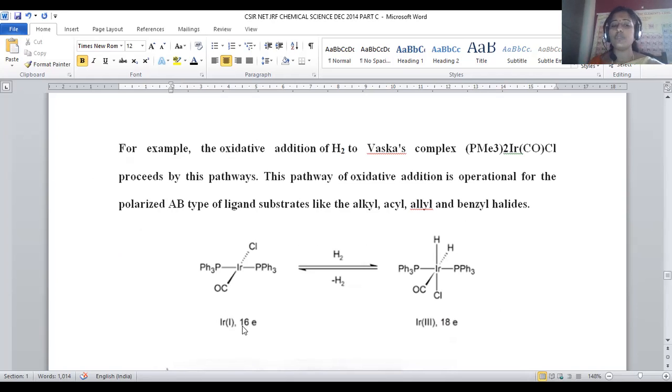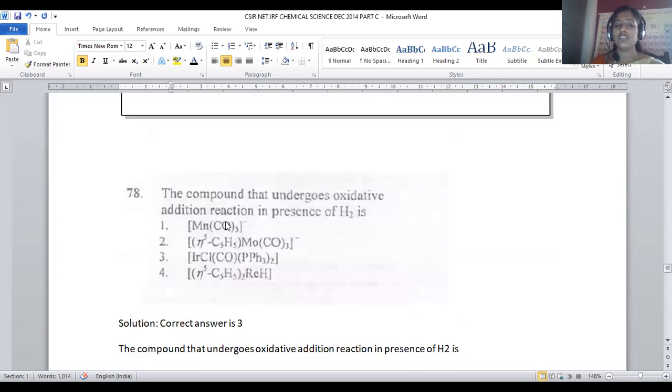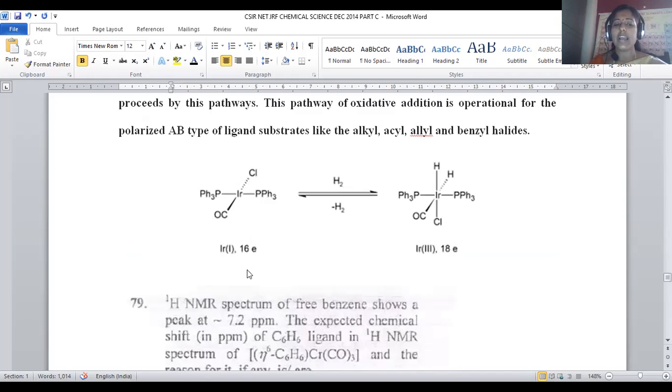What is the condition in general? Any complex tends to attain the stable 18 electron configuration. Being a 16 electron system, it has a strong tendency to take 2 more electrons, and that is called oxidative addition. When hydrogen is added, electrons are also added to the system, so that it is turned into an 18 electron system. In general, this is very tricky. Hydrogen addition is generally said to be a reduction, but here they are adding hydrogen and asking for oxidative addition, which is exceptionally possible with this complex called the Vaska complex.